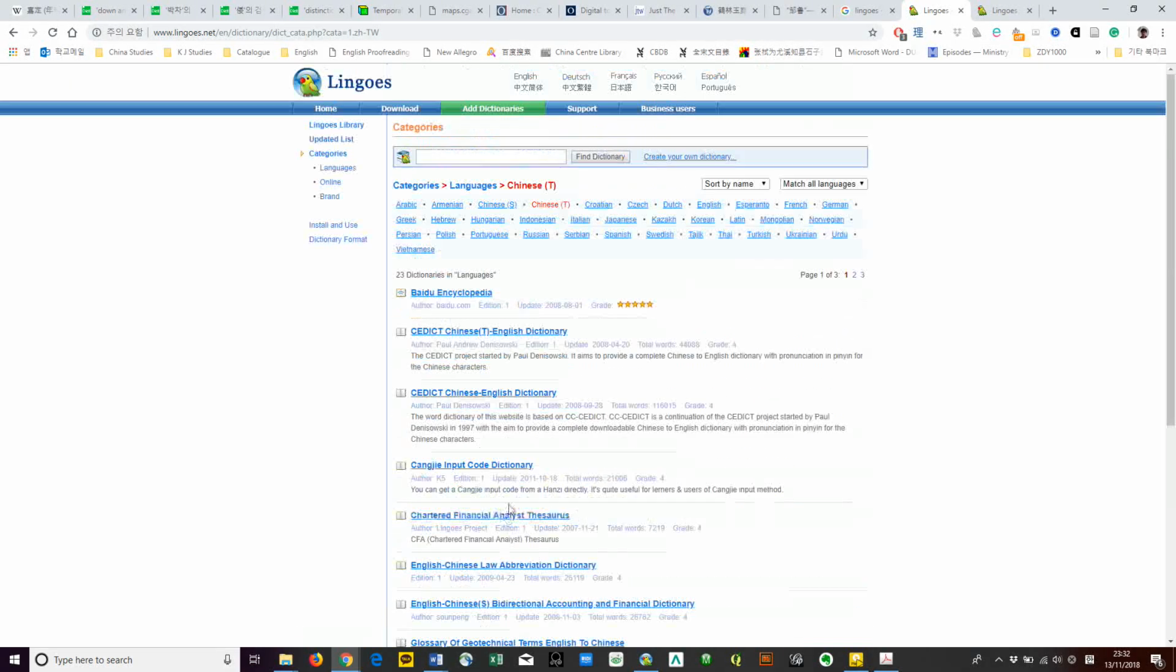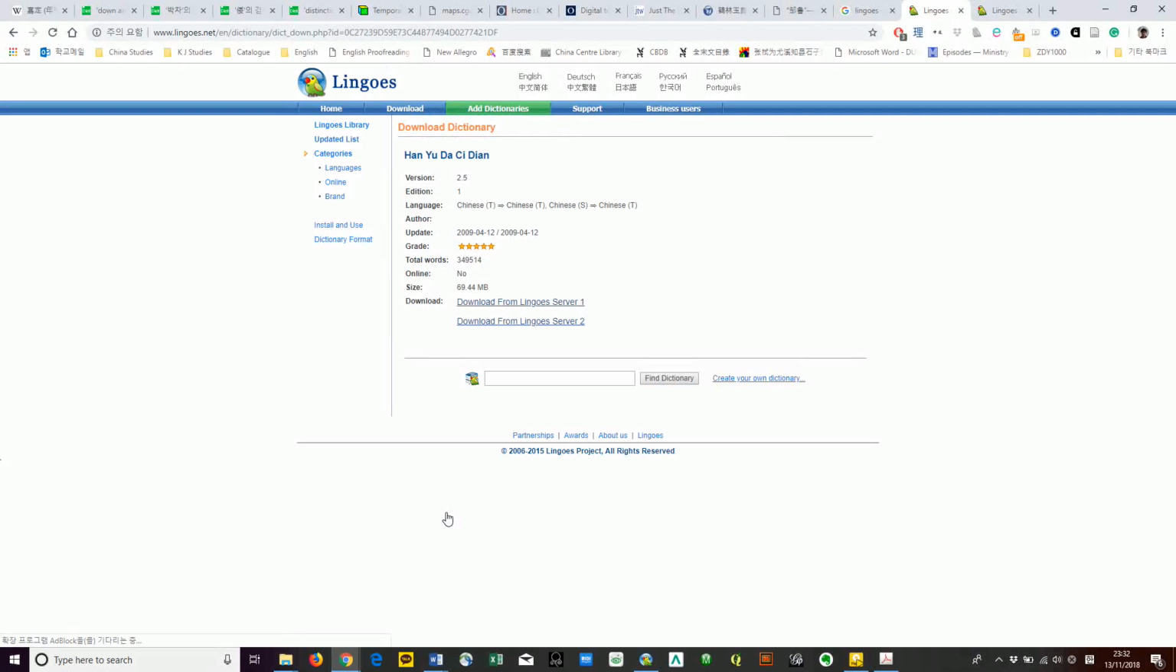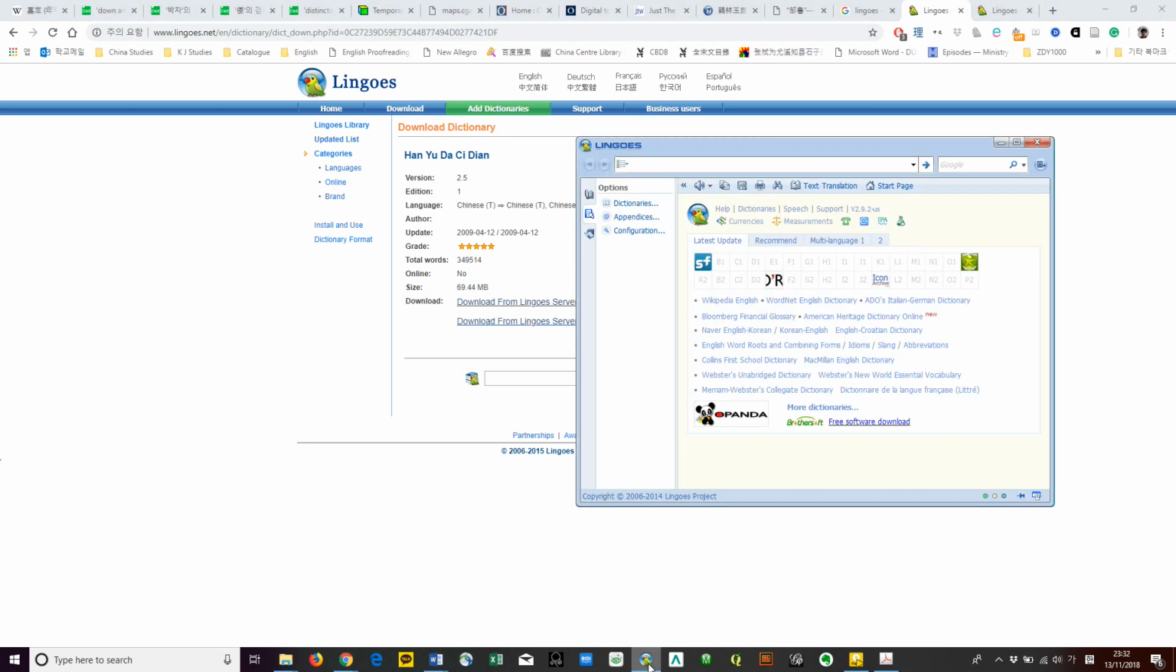Scroll down and you'll see Hanyu Da Cidian. Please download from server 2 because server 1 is not working at the moment. It's only 70 megabytes, which is not huge, but will certainly take a couple of minutes. Once you finish downloading it, go to your download folder and double click the dictionary file. Then it will automatically add it to Lingoes.